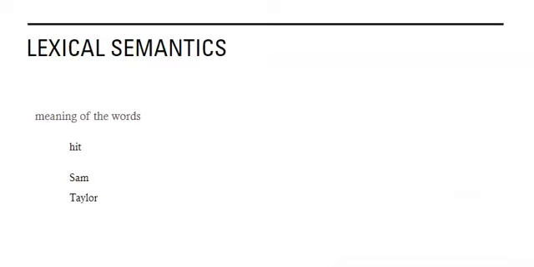Lexical semantics is based on the study of the meaning of words. So we have words such as hit, Sam, and Taylor, and we might know the meaning of the word hit, and we might know the referent Sam and the referent Taylor. They might be our friends. So we know what the meaning of these words are, but we don't know what happened by just knowing the meaning of the words, the lexical semantics. We need something more to express meaning.